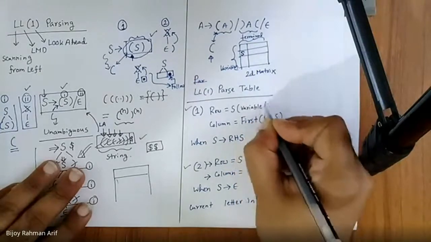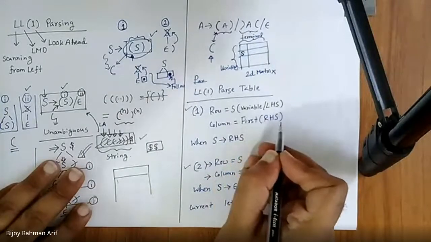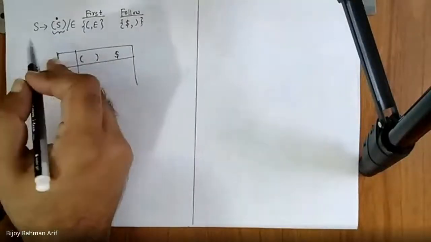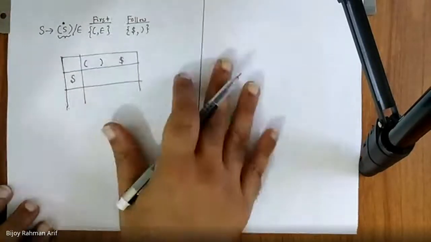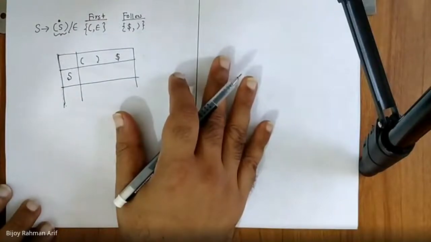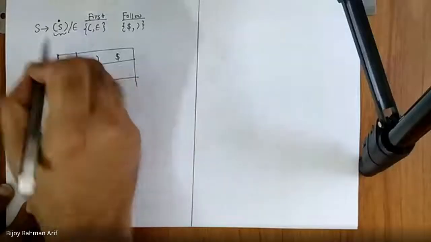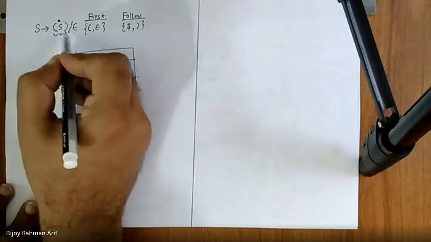Or left hand side, whatever you say. And my column would be first of RHS. So what would be my row? Left hand side, S. Okay. And what would be my column? First of RHS. So what is first of RHS? Only first of RHS, not first of S. Don't get confused. First of RHS.